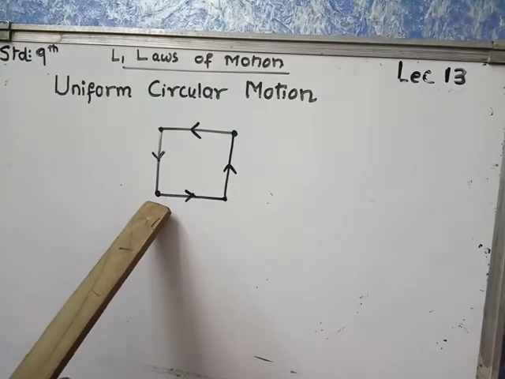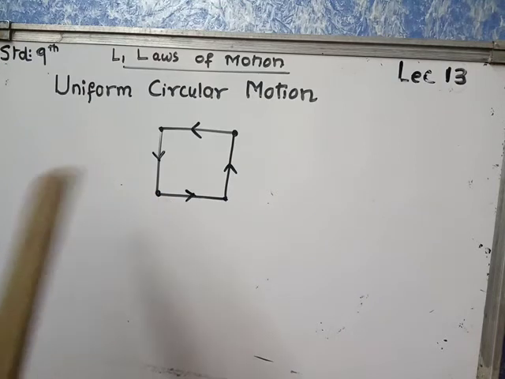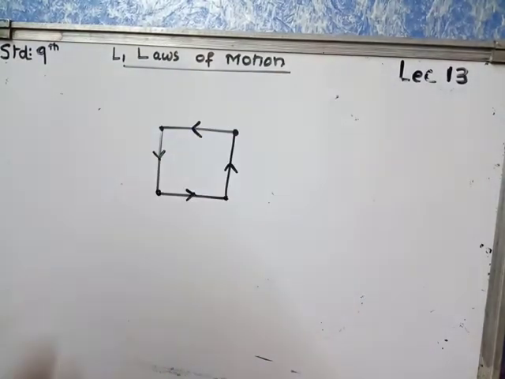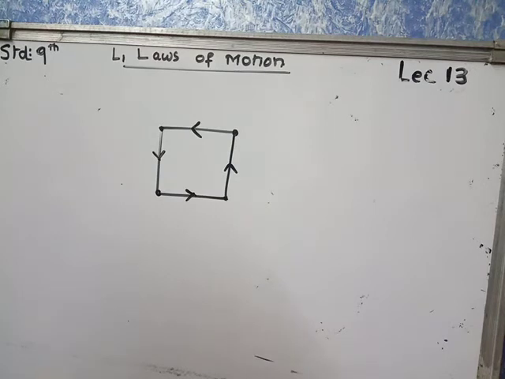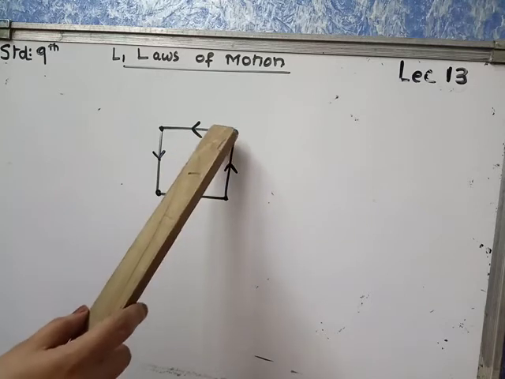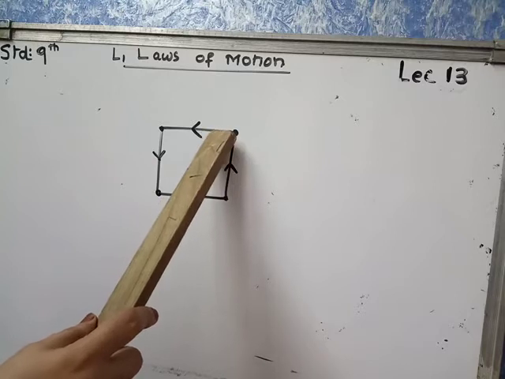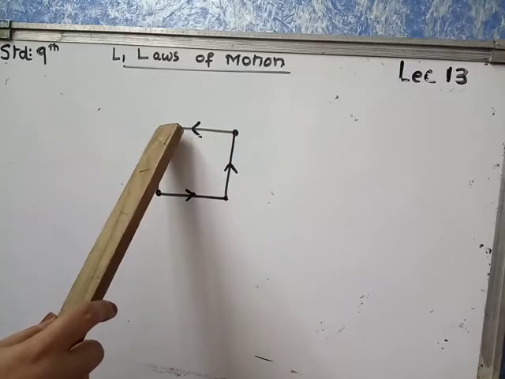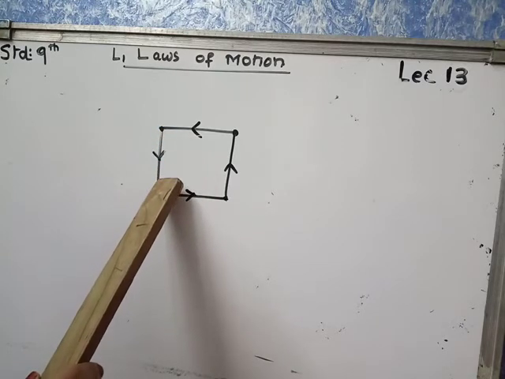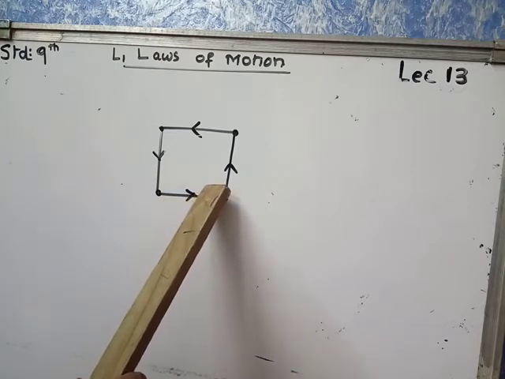Look at the diagram. This is a diagram of a rectangular path. Now look at the motion of the ruler. Here we have to change the direction. Here also change in direction takes place second time.